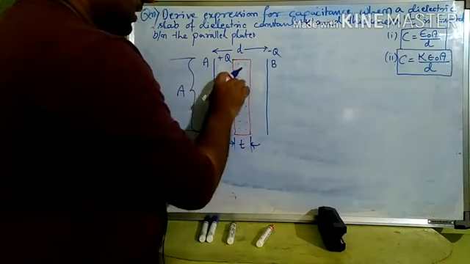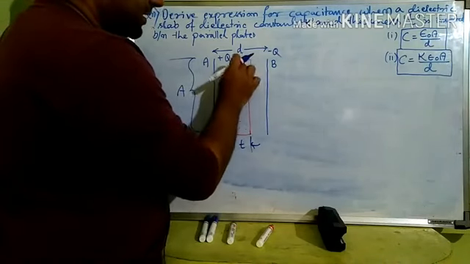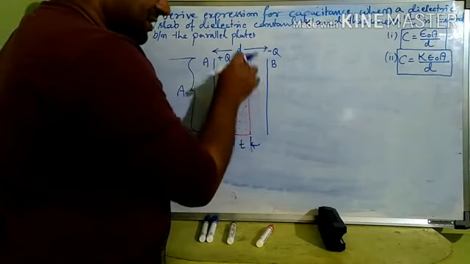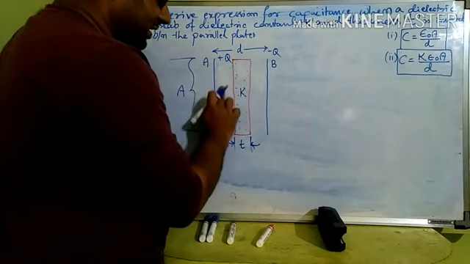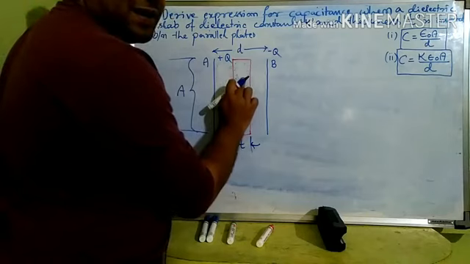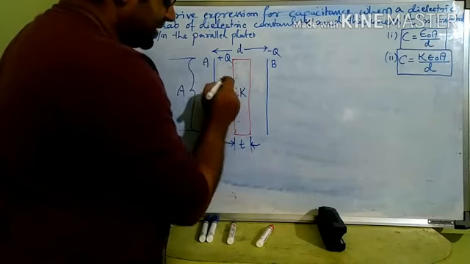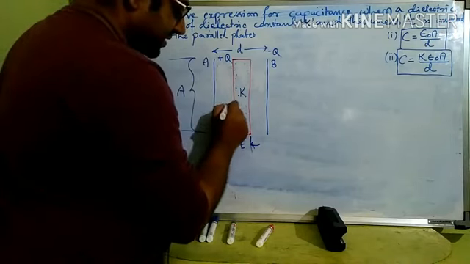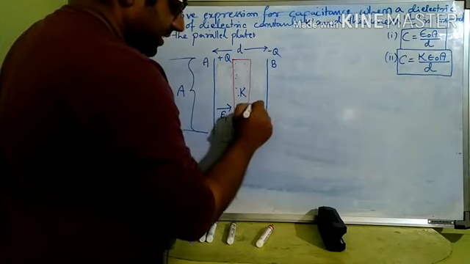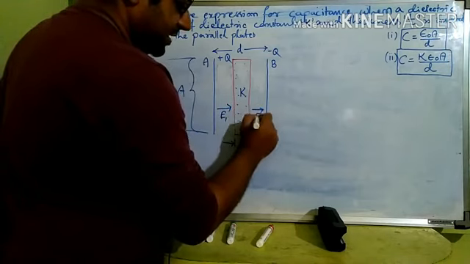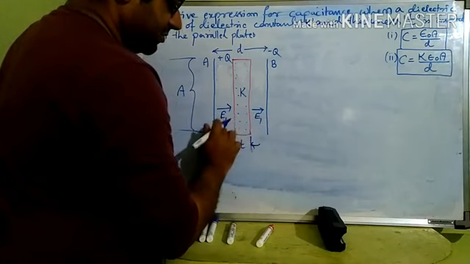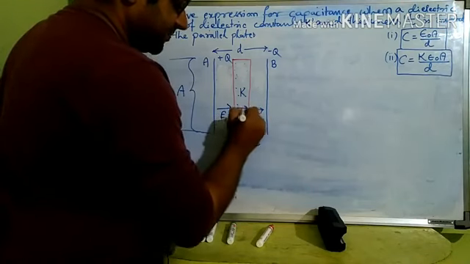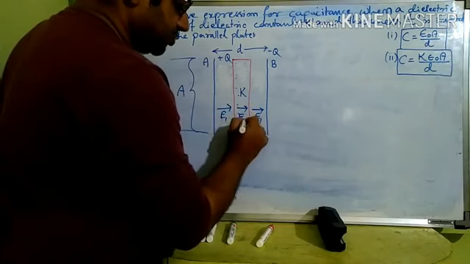Whenever a medium is inserted, the electric field will not be the same. The electric field here will not be the same as inside because of the effect of the medium. Let us assume that here it is E1, and here also it will be E1 only because it is the same medium. Only inside the dielectric, let us say it's E2.